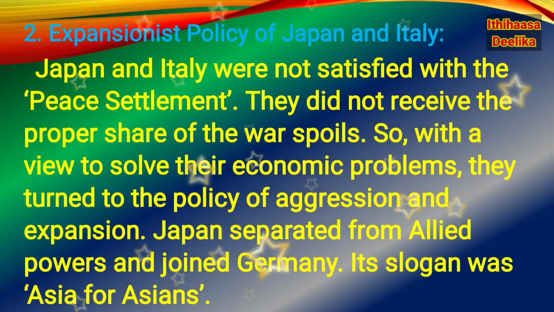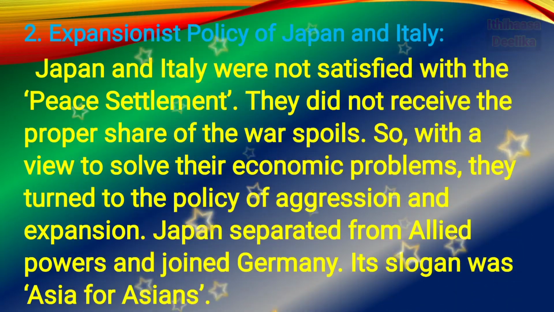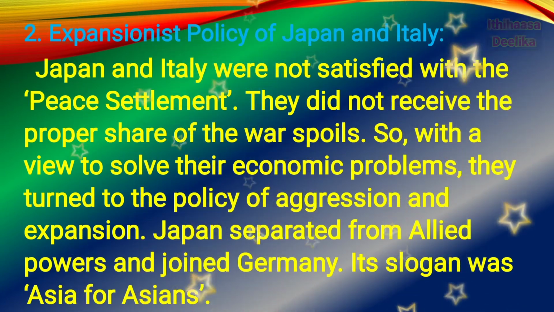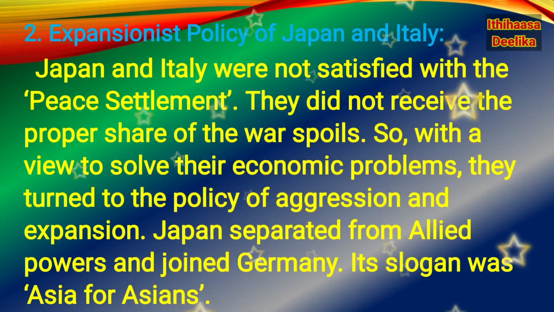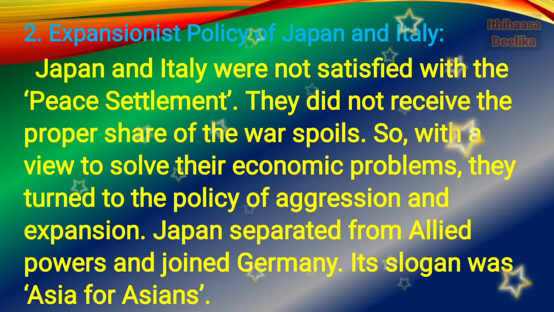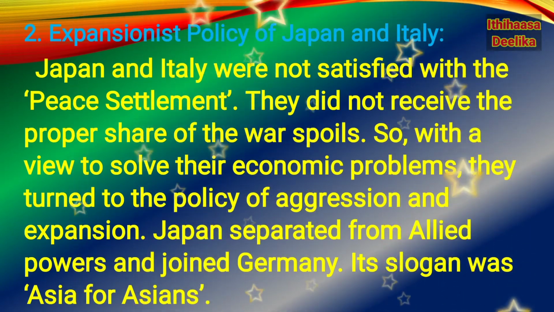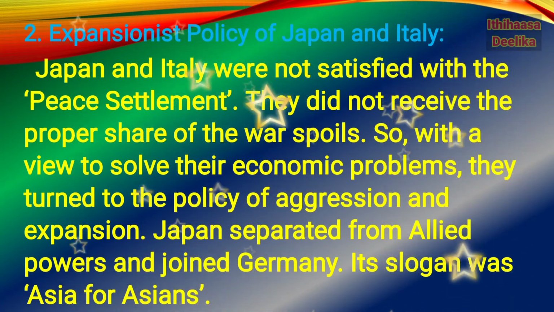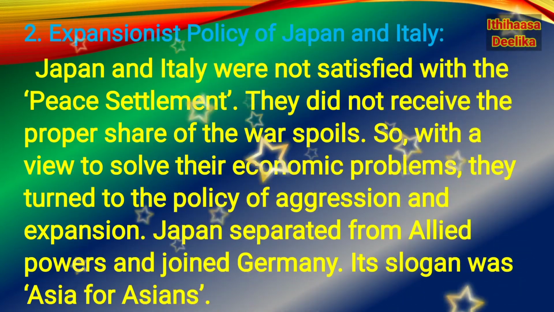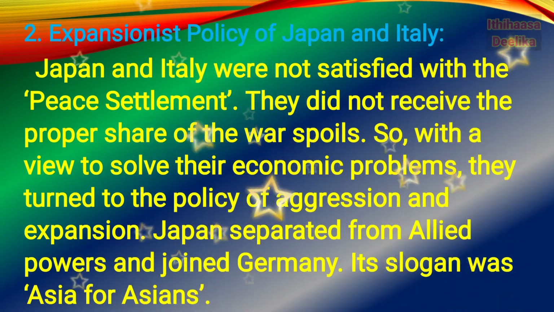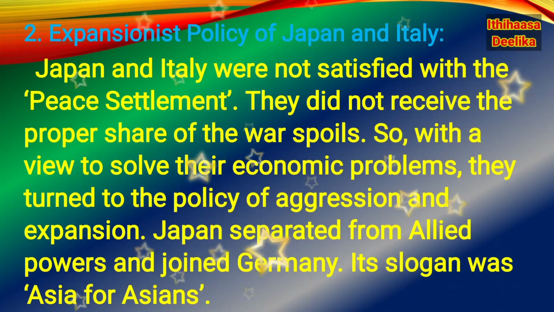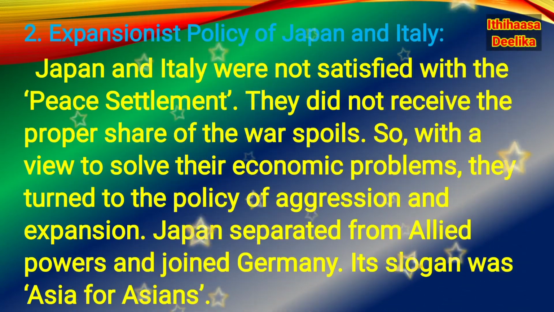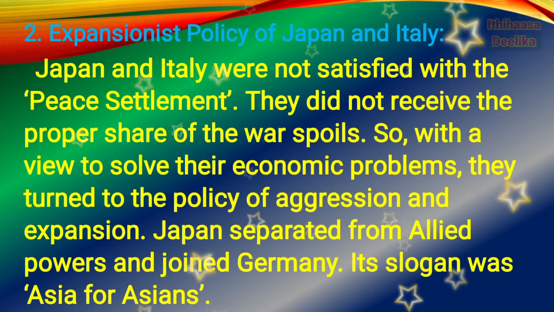Second one, the expansionist policy of Japan and Italy. Japan and Italy were not satisfied with the peace settlement of Paris. They did not receive the proper share of the war spoils. So, with a view to solve their economic problems, they turned to the policy of aggression and expansion.